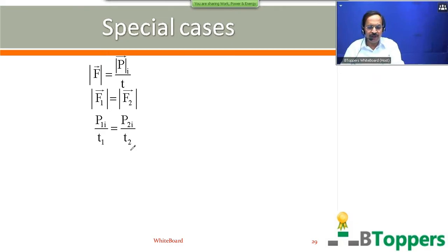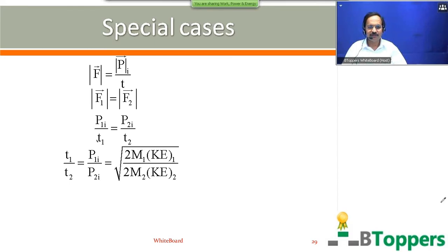T1 is the time taken to bring the first body to rest. That means I am discussing how to find the times taken to bring the two bodies to rest after application of retarding forces. The ratio of the magnitudes of the times taken to bring the two bodies to rest is given by T1 by T2 equal to P1I by P2I.